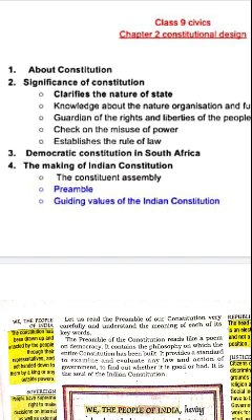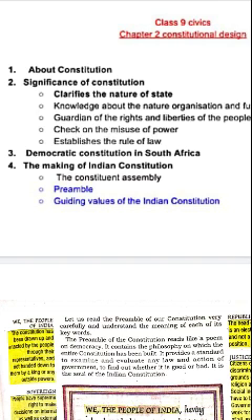Now, next, third point, universal adult franchise. Every citizen of India who is at least 18 years of age can be a voter to elect the representatives to the parliament and the state legislature. He possesses this right without any discrimination of caste, creed, color, gender, religion or belief. But he must get himself registered as a voter at the required time.